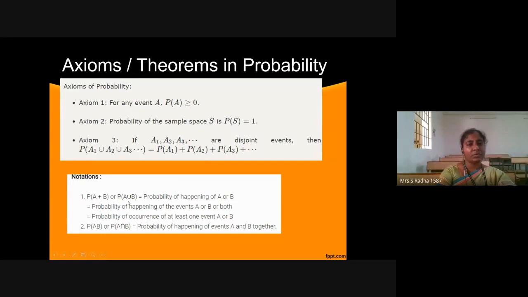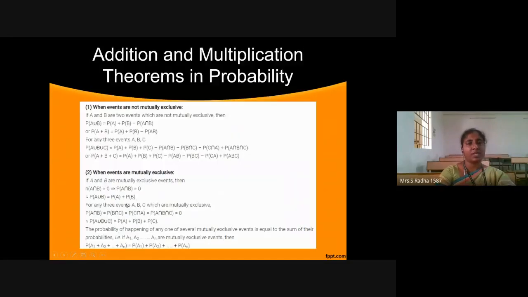We know what is A union B and A intersection B. It can also be written as A plus B or A into B. These are the probabilities of events happening. A and B together is A intersection B. Either A or B is A union B. The probability of happening A or B is represented by the probability of A union B.